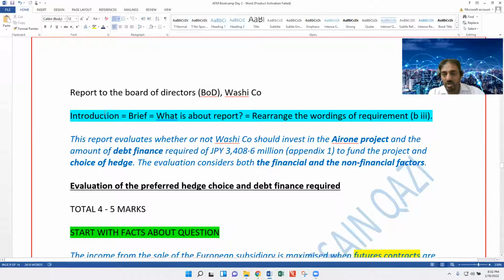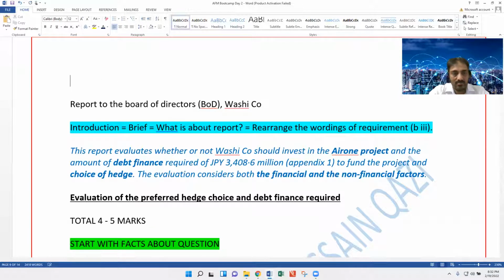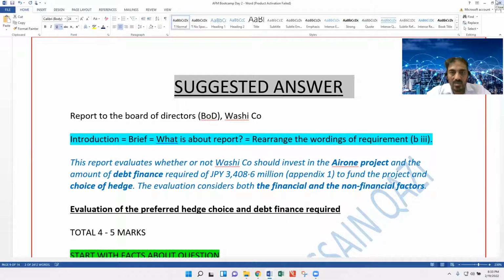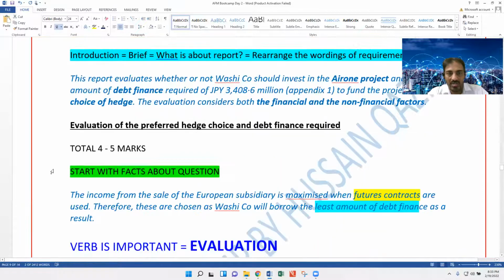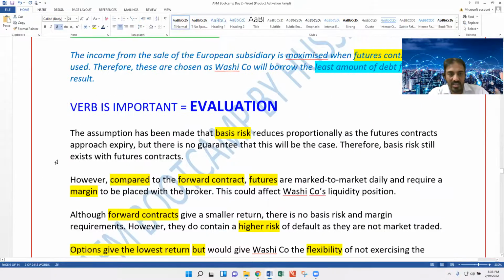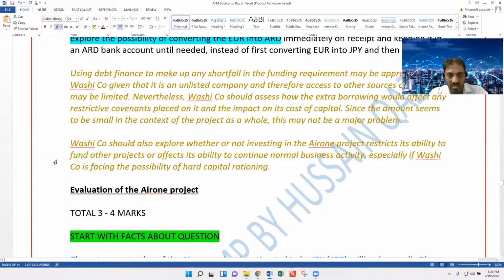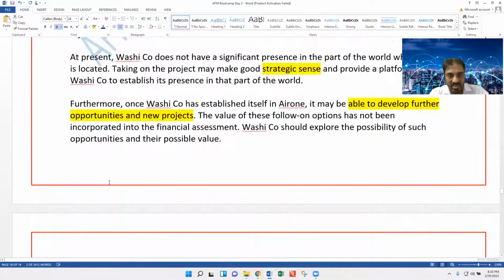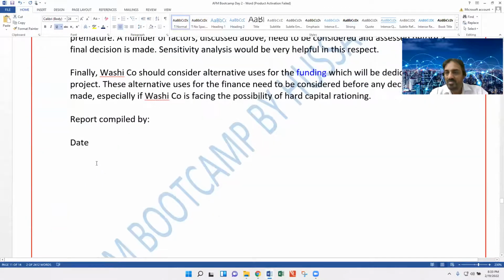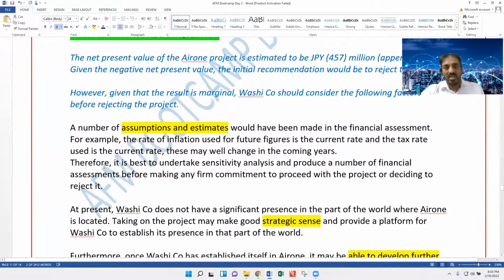I have also attached the suggested answer with this document. All the things are mentioned here. You can write the report from there.